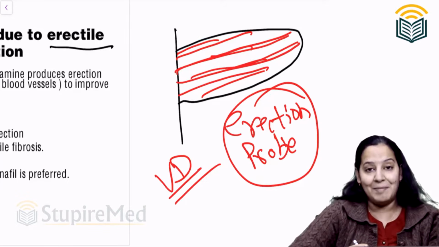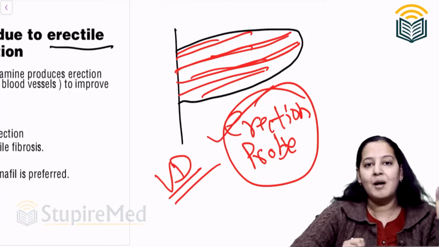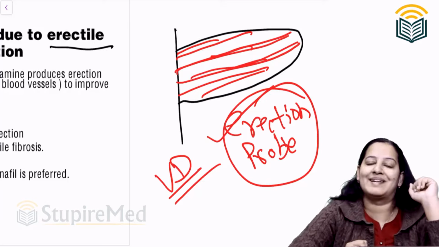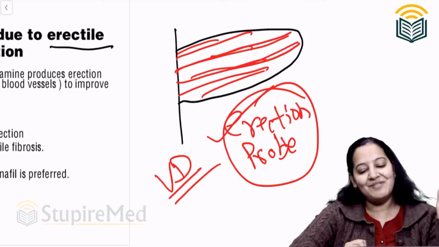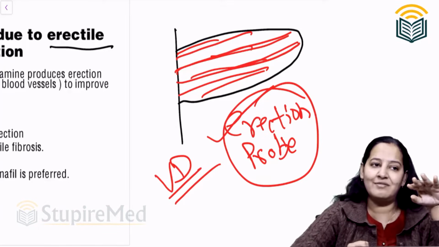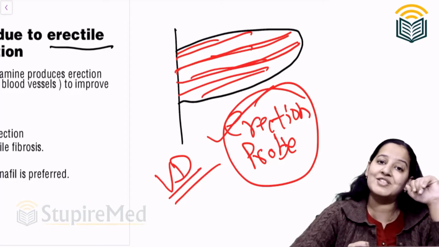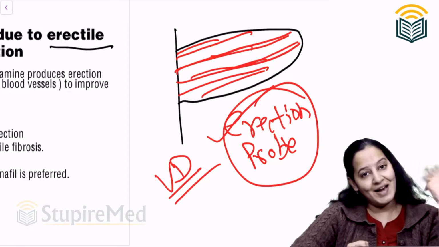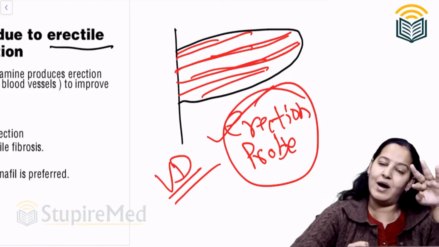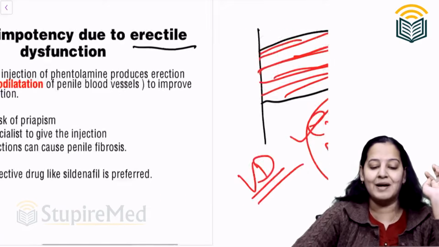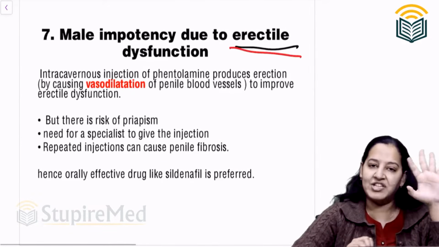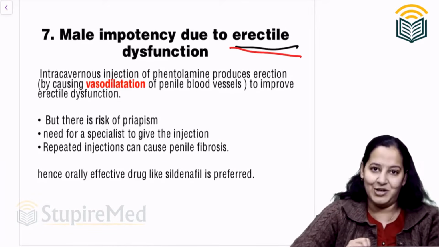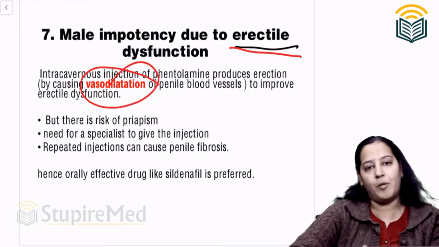But that is a separate issue. You will solve erection, but ejaculation impotency will be there by giving alpha blocker. So erection will be there, but ejaculation will not be there because alpha blocker blocks ejaculation. Yes or no? So on one hand you are treating erection, on the other hand you are inhibiting ejaculation. This can happen. But only for erection dysfunction it can theoretically be used because of vasodilator property, but not